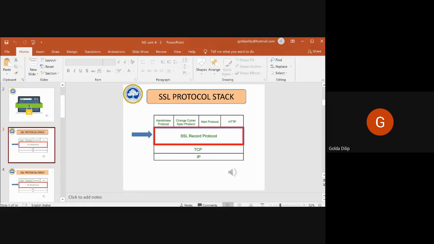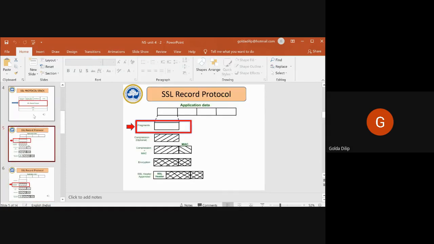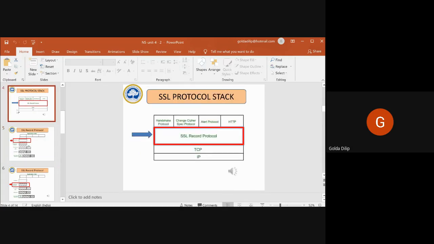All these things we have discussed, right? So we will start with each of these, what constitutes each of the protocols involved in your SSL protocol stack. You have the SSL record protocol. We'll start with the first one, that is your SSL record protocol.